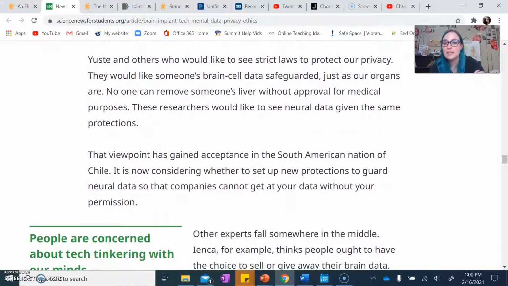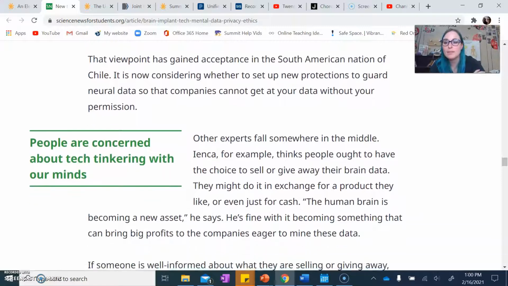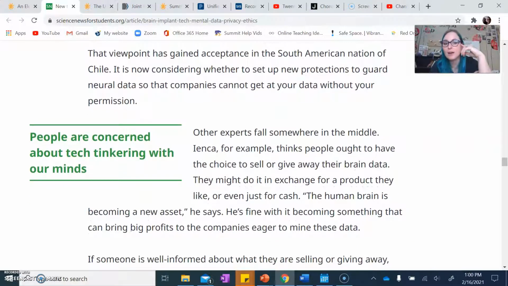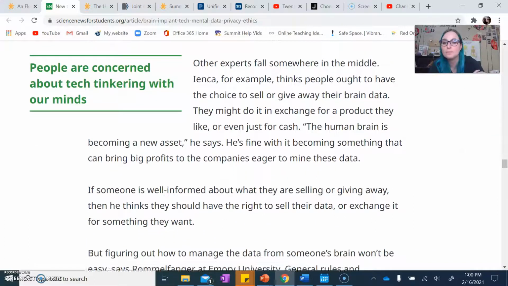Yost and others would like to see strict laws to protect our privacy. They would like someone's brain cell data safeguarded, just as our organs are. No one can remove someone's liver without approval for medical purposes. These researchers would like to see neural data given the same protections. That viewpoint has gained acceptance in the South American nation of Chile. It is now considering whether to set up new protections to guard neural data so that companies cannot get at your data without your permission.